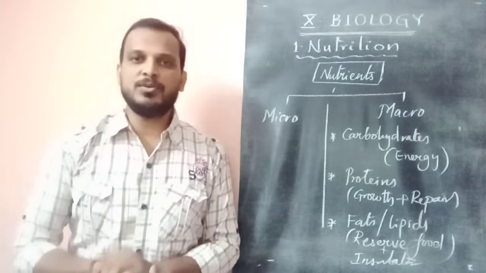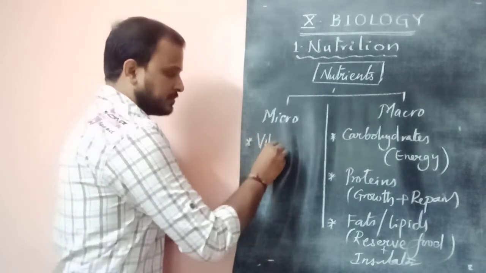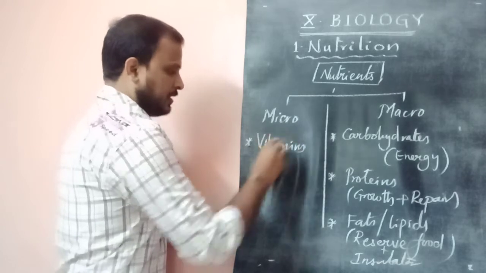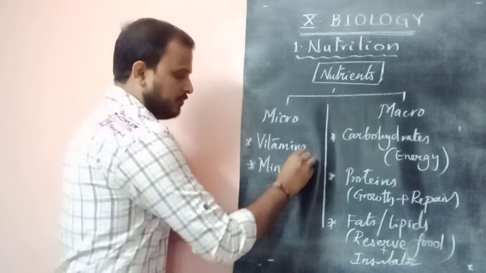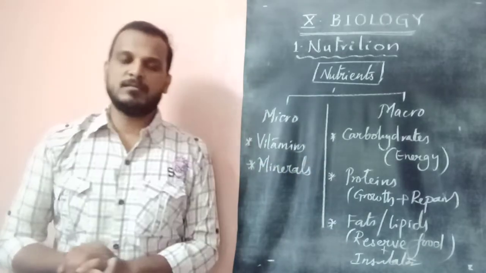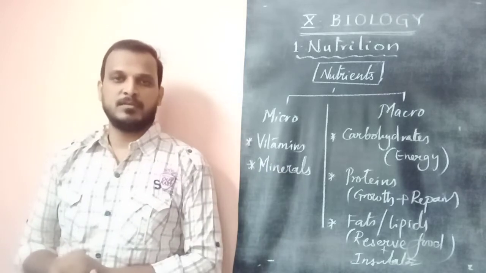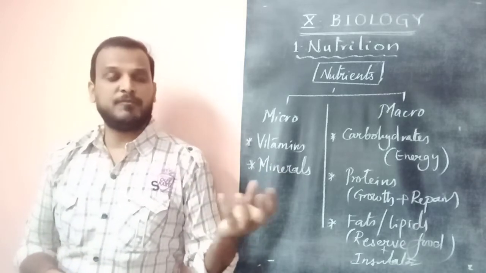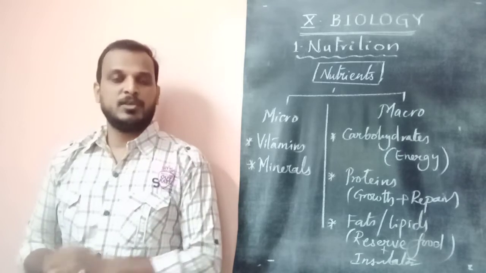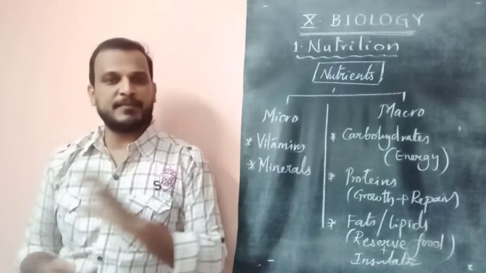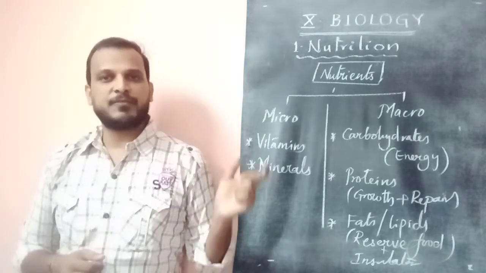What are these micronutrients? We know very well that they are vitamins and minerals. We have a list of vitamins which will be supplied in the form of food sources. If you drink milk, you will get vitamin A. If you eat citrus, a lemon fruit, you will get vitamin C. Different food sources give us different kinds of vitamins.